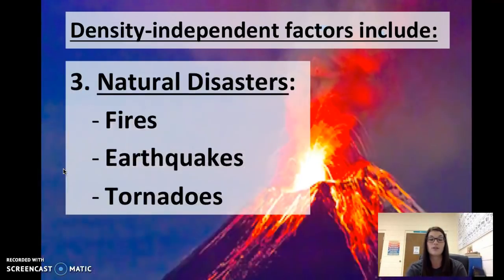Natural disasters, as I mentioned, a forest fire, all right? Whether that is a forest that has tons of creatures in it or not very many, if a fire comes through and destroys the whole ecosystem and the whole habitat, then it's going to affect all of the organisms that live there. It won't affect a smaller population more than a larger, or vice versa. Earthquakes, tornadoes, hurricanes, flooding, any of those kinds of natural disasters, a volcano erupting, are going to affect the population, and it doesn't matter whether it's big or whether it's a small population.